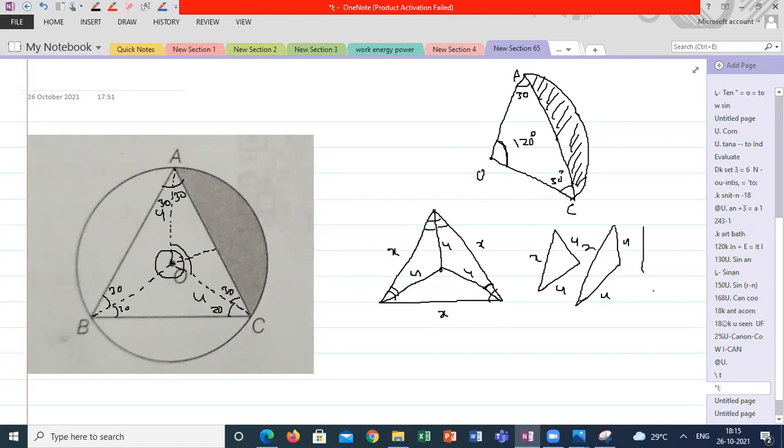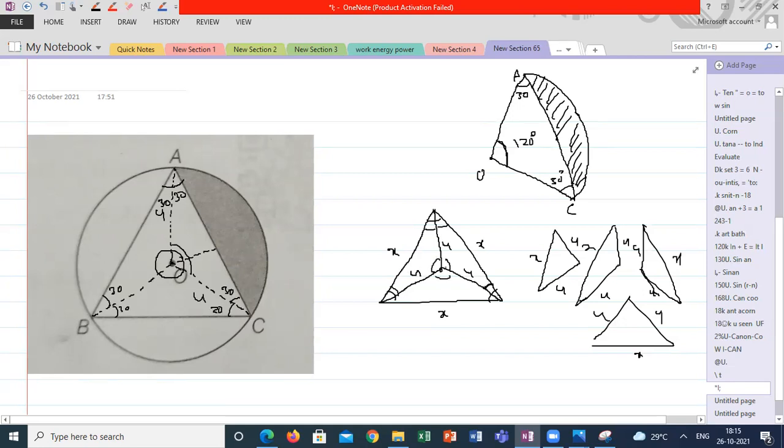This will be 4, 4, x, and this also 4, 4, x. So compulsorily these angles must be the same. If I'm taking the 3 angles as theta, theta, theta, the round angle 3 theta will be equal to 360, and theta is equal to 120. Can you agree this angle is 120 degrees now at least? Is it clear how this is 120?